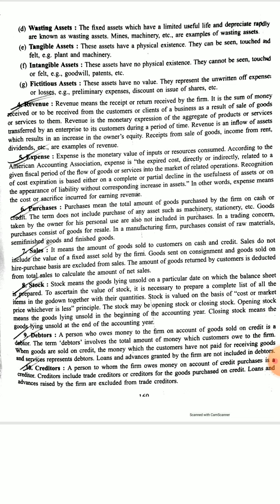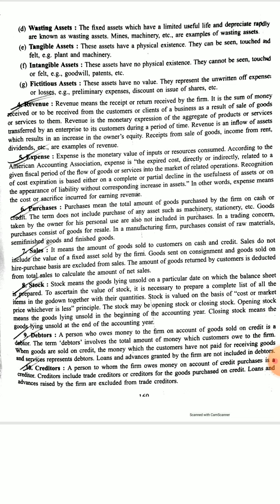Again, expense. Expense means all the monetary inputs or resources consumed, that is, expired cost directly or indirectly related to a fiscal period, of the flow of goods or service into the market of related operations. Examples of expenses are rent, purchase, depreciation. Again, purchases means purchase of goods only in which the company is trading. Only traded goods which are bought for resale, either going into the production process or to be directly sold by the businessman, are called purchases.